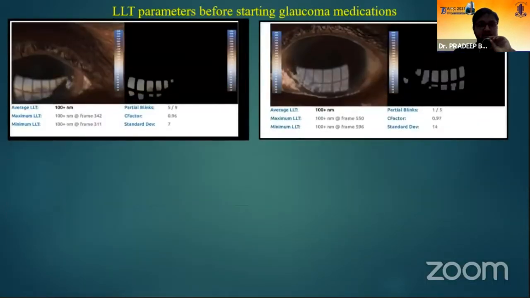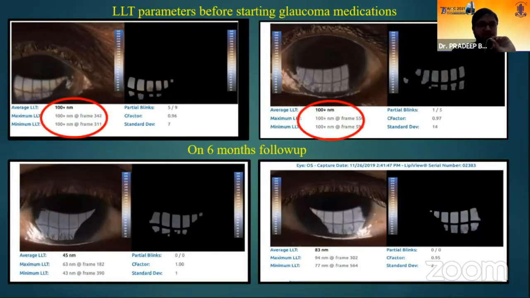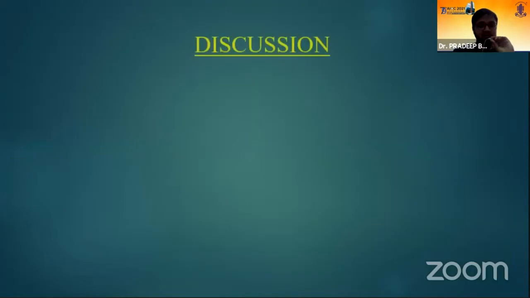This picture shows lipid layer thickness parameters before the start of treatment and after 6 months. We can see that before the start of treatment, the lipid layer thickness is normal, and after 6 months, there is a considerable decrease in the lipid layer thickness.